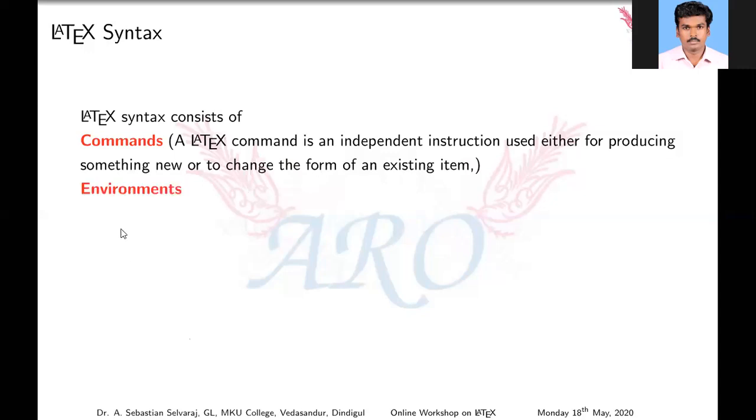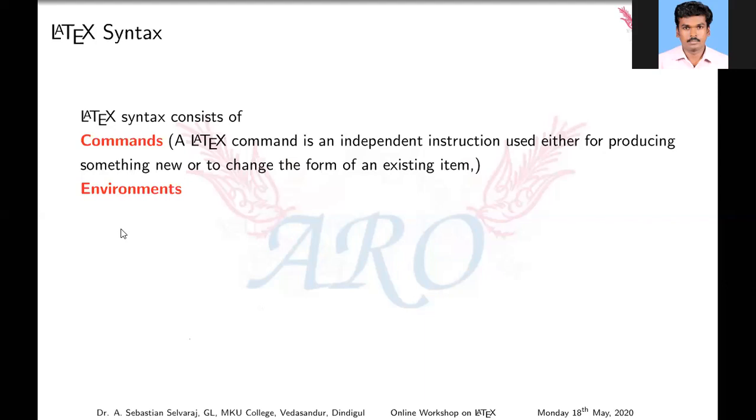Next, environment. An environment is a structure composed of two complementary commands. Whenever we use begin, we should end with the end command, otherwise it won't work. Complementary means we start with begin and must end with the end command.